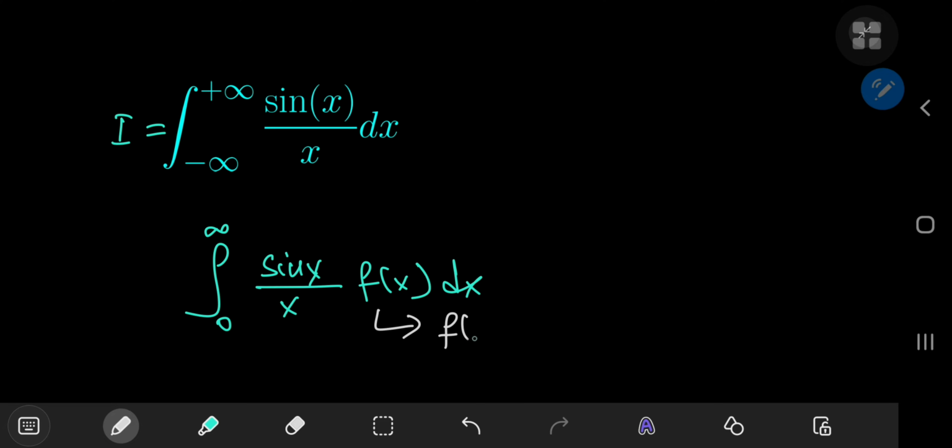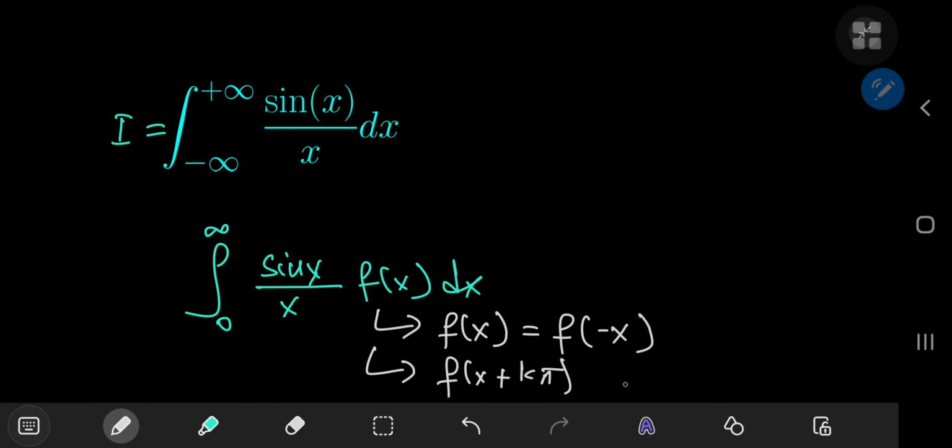And that criteria is that f of x should be an even function of x, meaning f of x equals f of negative x. Next up, f of x should be pi periodic, meaning f of x plus k times pi equals f of x. So in that case, the integral sorts out to that from 0 to pi by 2 of f of x dx.